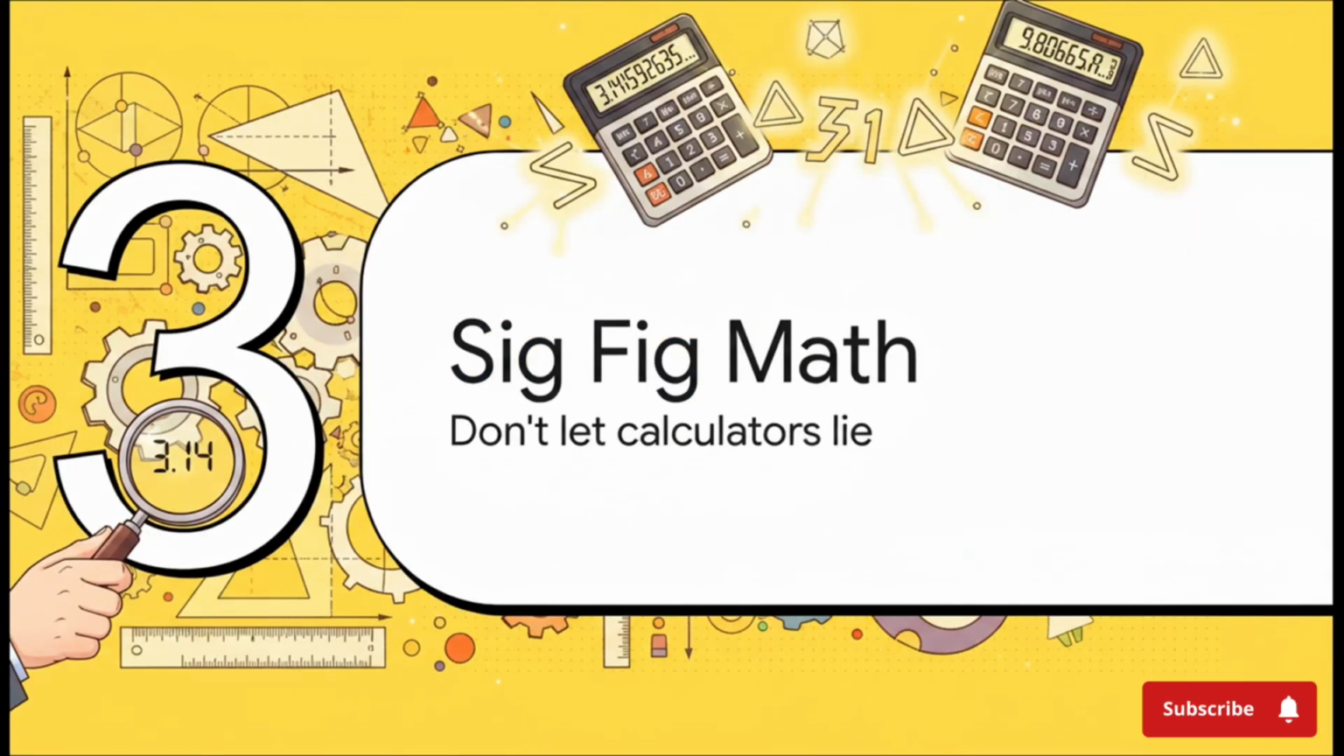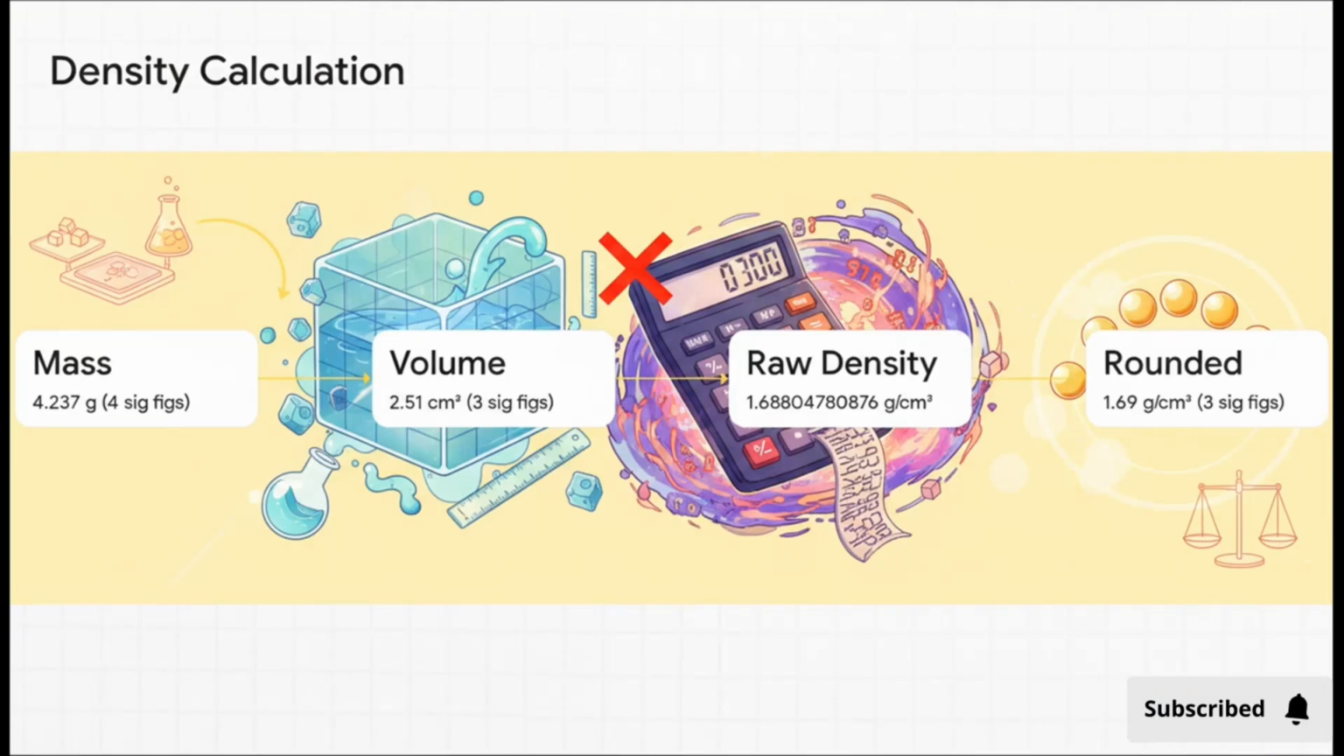Moving right along to section 3, math with significant figures. Or, as I like to call it, don't let your calculator lie to you. We need to apply these rules to actual math. Because honestly, your calculator is probably giving you absurdly precise lies. Let's look at calculating density, which is just mass divided by volume. If you have a mass of 4.237 grams, that's 4 sig figs, and a volume of 2.51 cubic centimeters, that's 3 sig figs, your calculator is going to eagerly spit out this massive string of numbers,